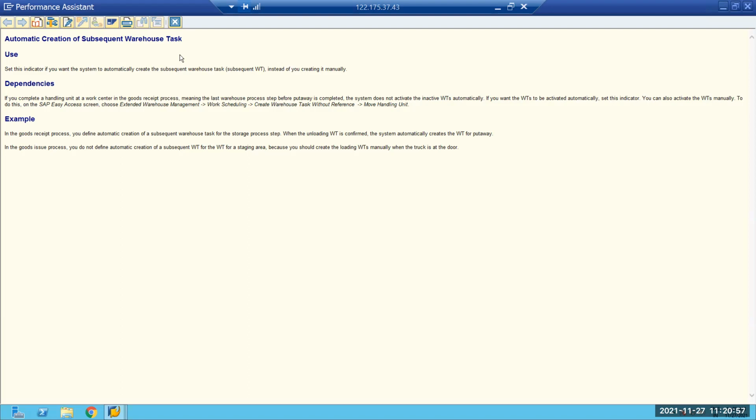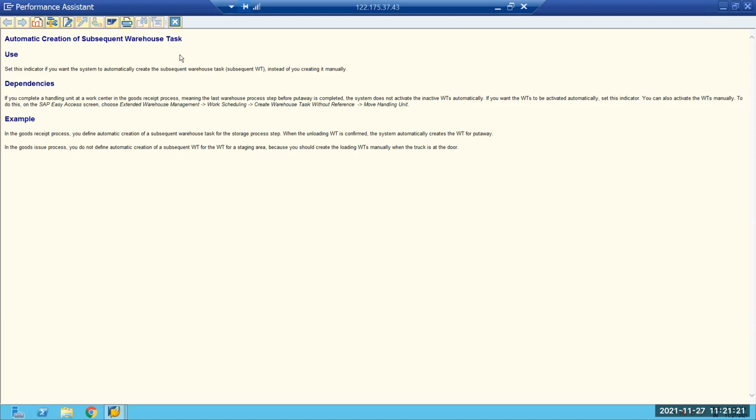But earlier, when you were confirming the pick task itself, it was confirming to the work center. That might not be correct, because we have multiple work centers, and then that scenario won't work. When you have multiple work centers, we cannot hardcode one particular bin in there, right?